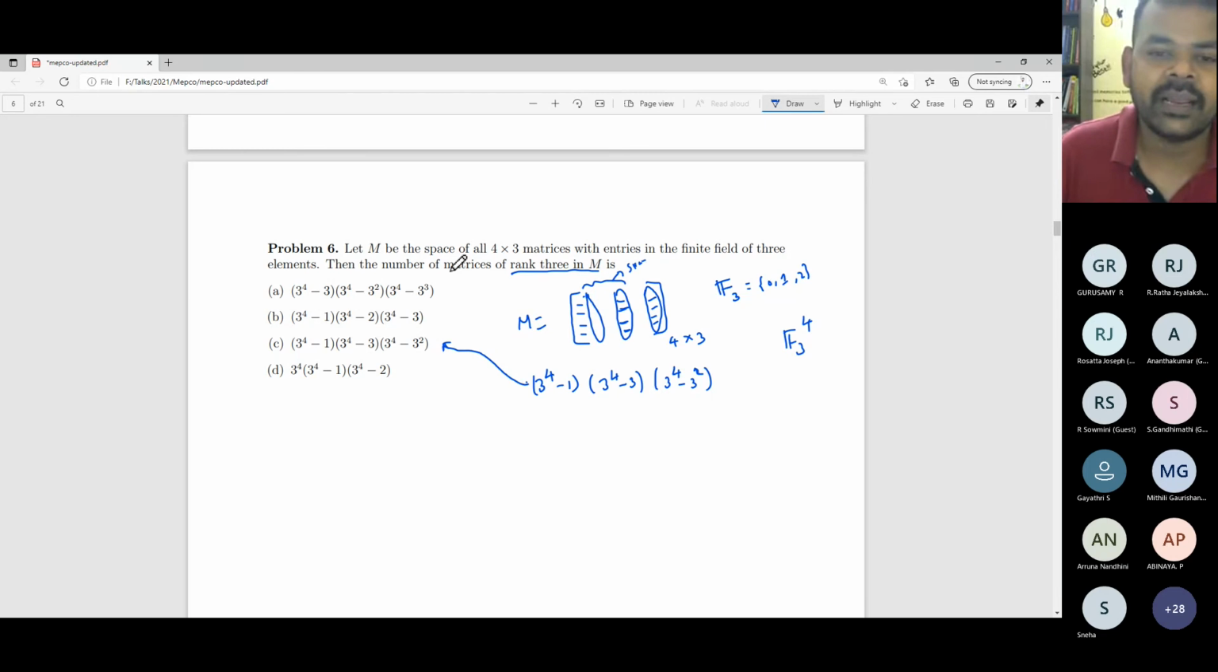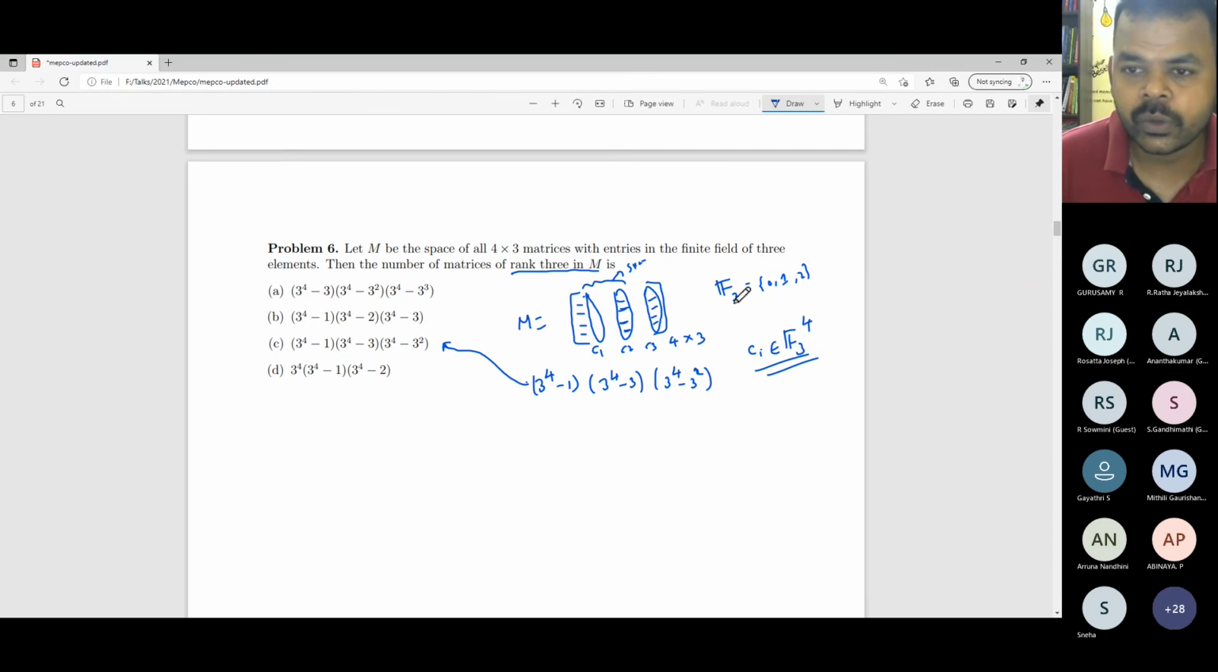Maybe I'm assuming this fact without telling you, that row rank and column rank are the same for this setup also. That result holds true here also. So instead of computing rank, I'm going to just say the column rank is equal to 3. So I'm going to count the number of matrices which have column rank equal to 3. So how to do that? This is a 4x3 matrix, so it has 3 columns. I'm going to consider each column as a 4-vector. Let me call these C1, C2, C3. Each Ci can be thought of as an element of the vector space F3 power 4.